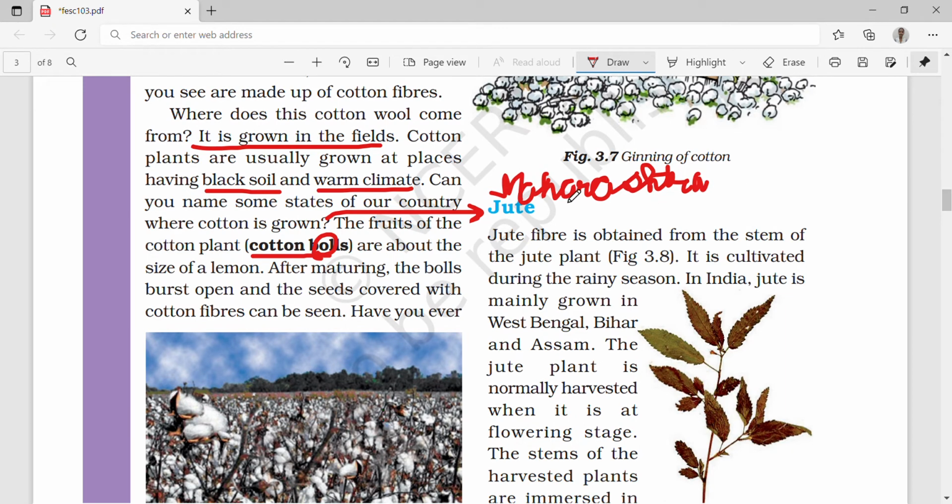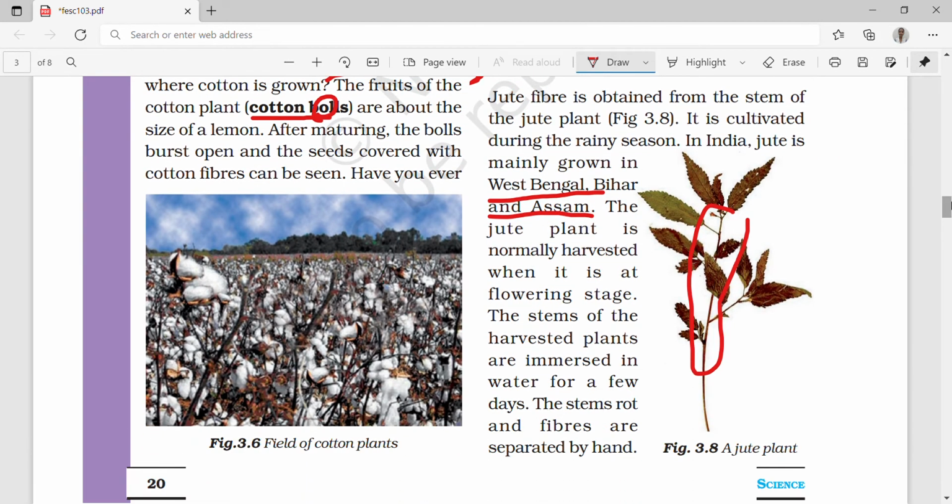Now, jute. Jute fiber is obtained from the stem of the jute plant. That means from the stem of the jute plant. It is cultivated during the rainy season. We will learn more about it. In India, jute is mainly grown in West Bengal, Bihar and Assam. You may get questions in your exam about these things, examples and all. The jute plant is normally harvested when it is at the flowering stage, means when there is flower.